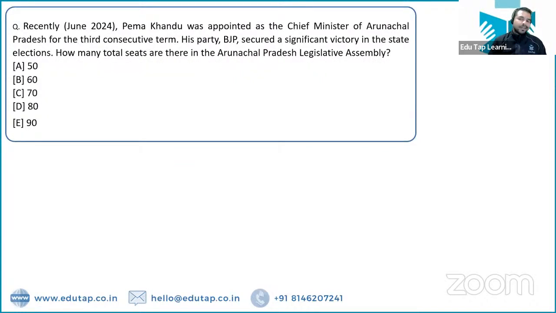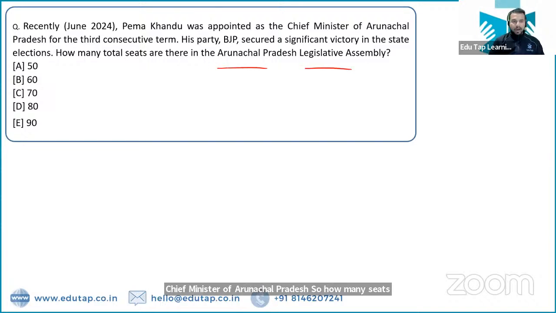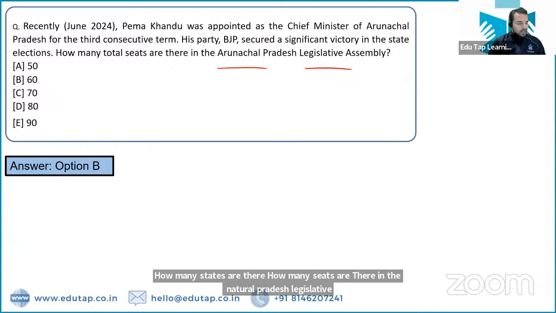Pema Khandu was appointed as the Chief Minister of Arunachal Pradesh. So how many seats are there in the Arunachal Pradesh Legislative Assembly? That is 60 seats. There are 60 seats in the Arunachal Pradesh Legislative Assembly.